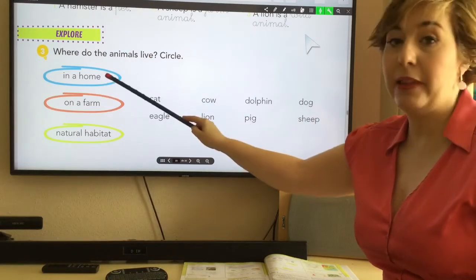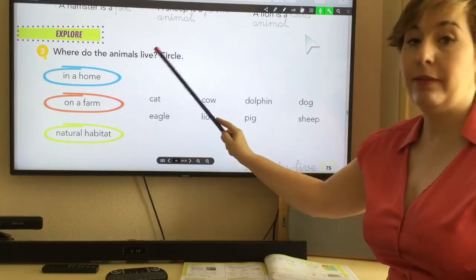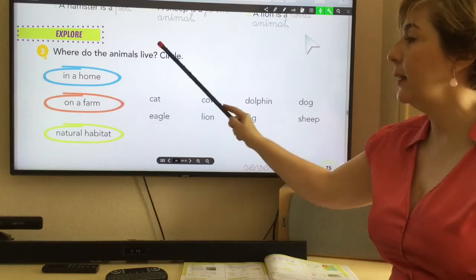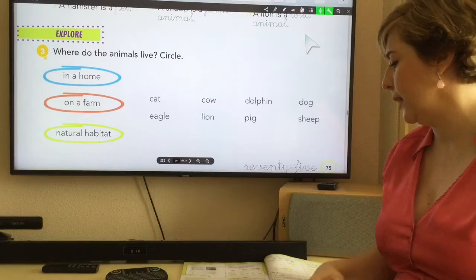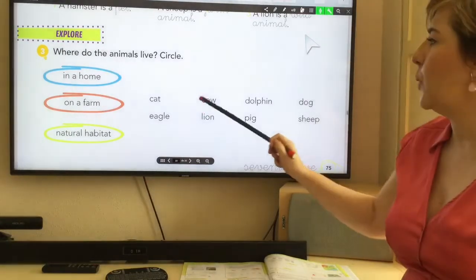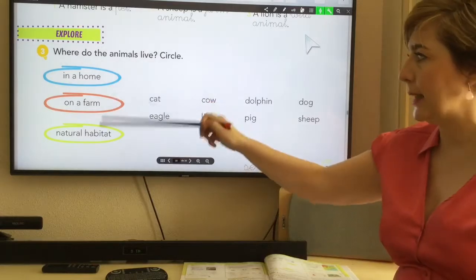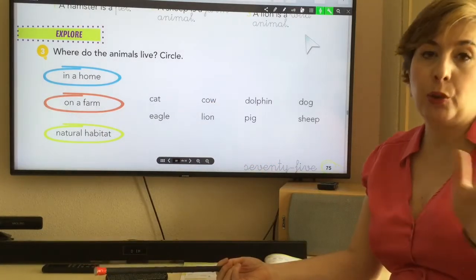Circle. If they live in a home, we circle in blue. If they live on a farm, we circle in red. And if they live in natural habitats, we circle in green. Let's go with the first one. I know some of them can live in 2 places. So if you want to do 2 colors, you can do 2 colors.